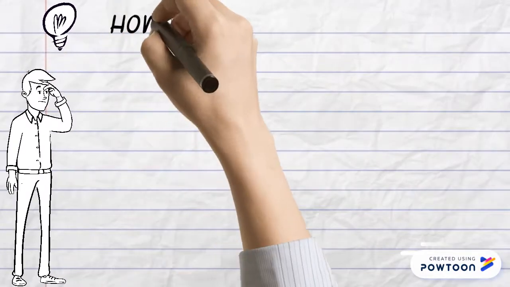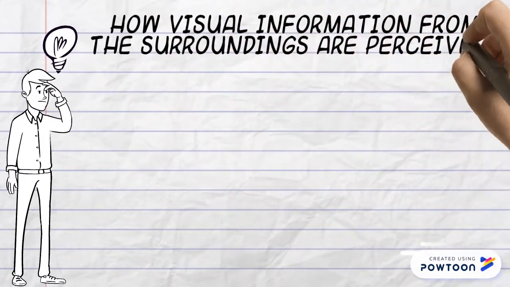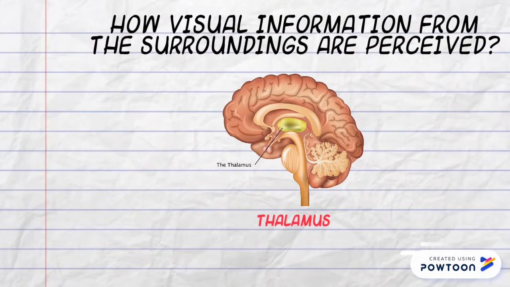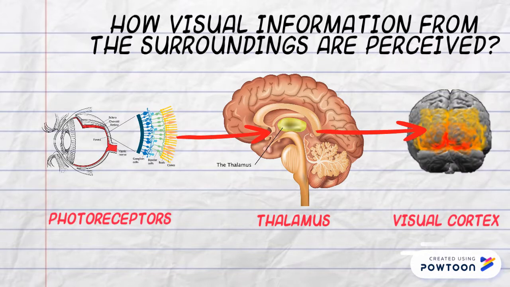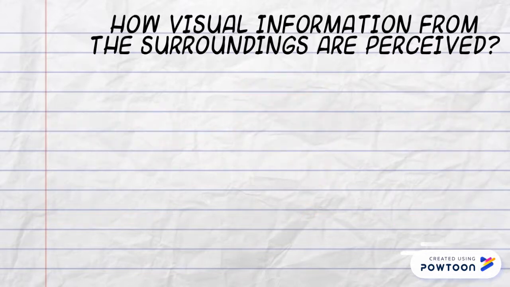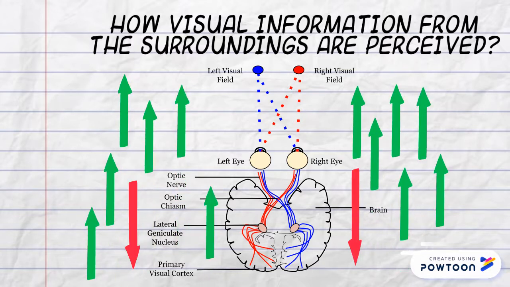To understand this question, we must first understand how visual information from the surroundings is perceived. The thalamus is one of the brain's major relay stations. Visual information collected from the photoreceptors is connected through the thalamus to the visual cortex. It is expected that there is a huge flow of information from the thalamus to the visual cortex. However, there is about 6 times as much traffic flowing in the opposite direction.